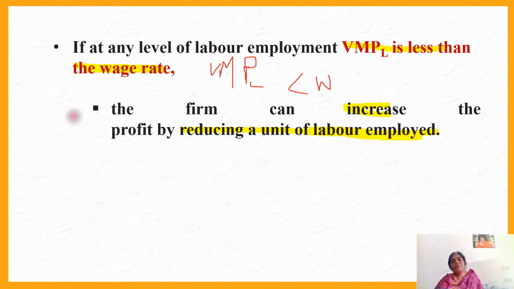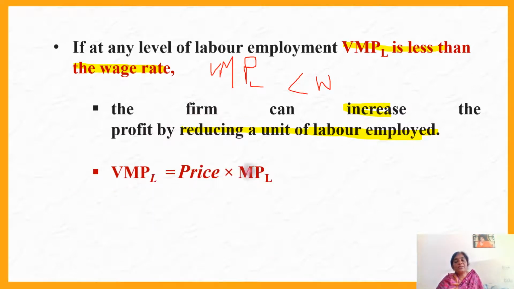But if you want to increase the profit, what do you have to do? You have to increase the value marginal product. Why? Increase the marginal product. Why is that? Price is constant. You can't change this. It is constant because under perfect market competition, price is constant.